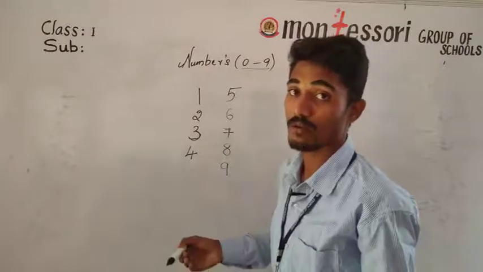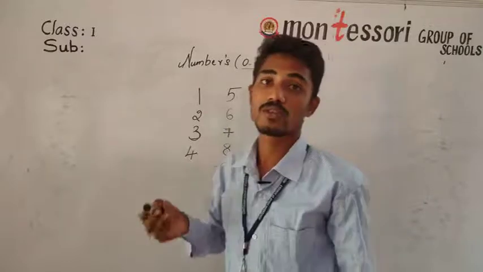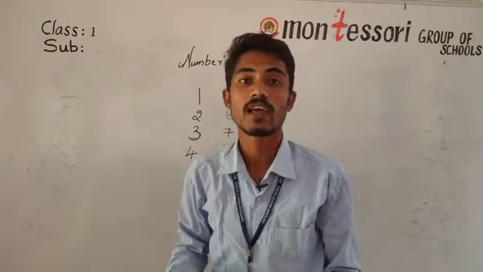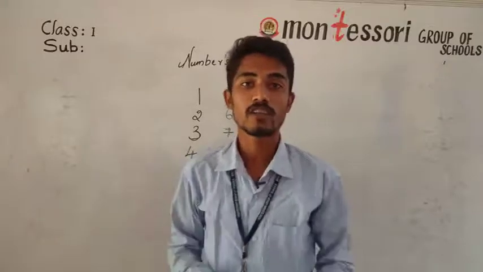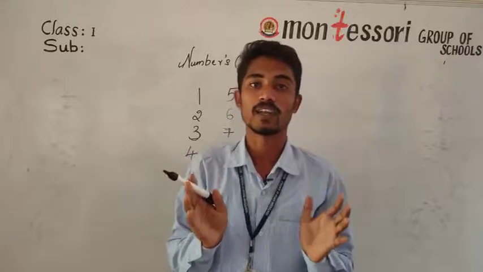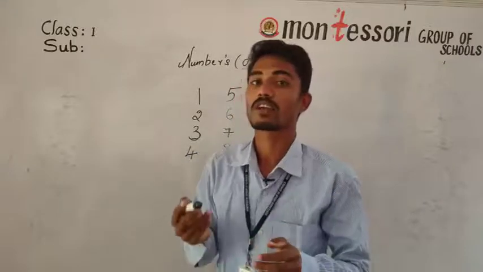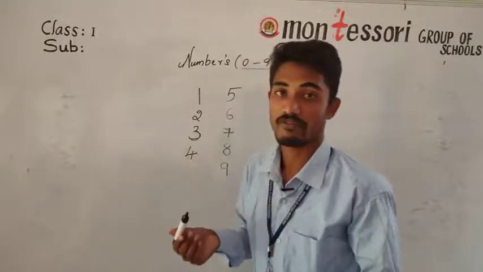So what was our topic? Counting the numbers from 0 to 9. I told you 0 is nothing. 0 is empty. If I have 3 pens and I give those 3 pens away, how many will be in my hand? 0. It is called a 0, empty. So after 0, what do we count? From where do we start? From 1. The numbers will start from 1.